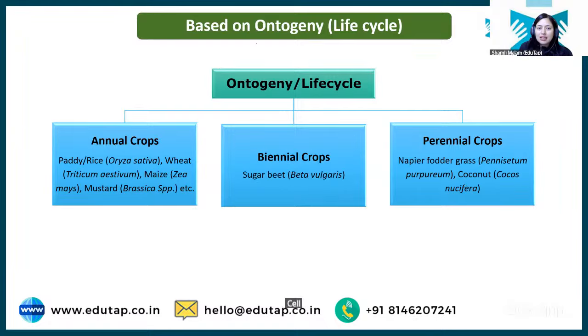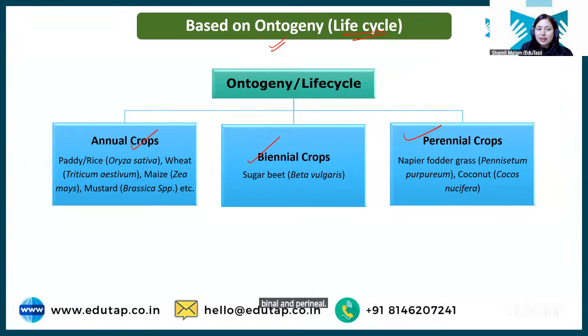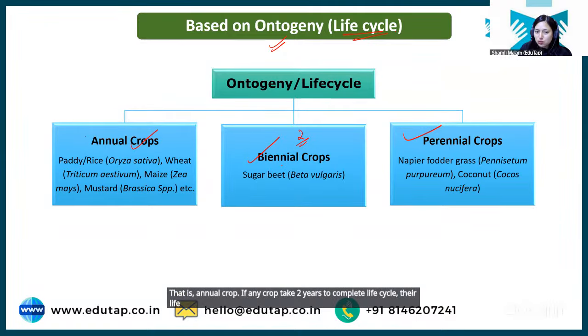Okay. The next classification is based on ontogeny, which is the life cycle. Students, I have already told you about this classification where we discussed annual, biennial, and perennial. If any crop can complete its life cycle within 1 year, that is an annual crop. If any crop takes 2 years to complete its life cycle, that is known as biennial, and if any crop takes more than 2 years, it is a perennial crop, right?